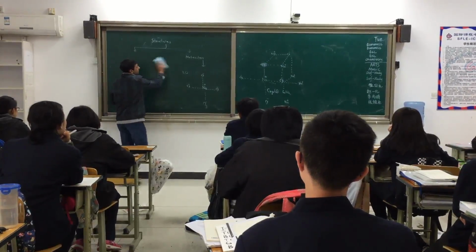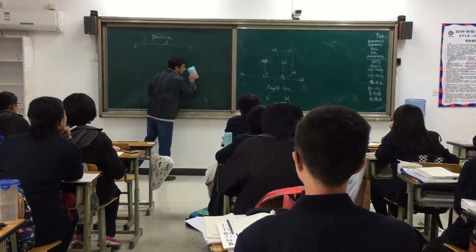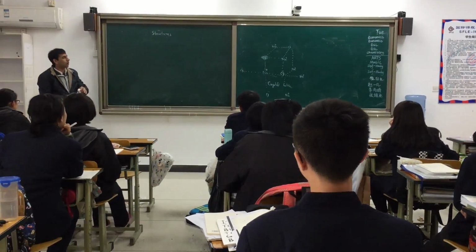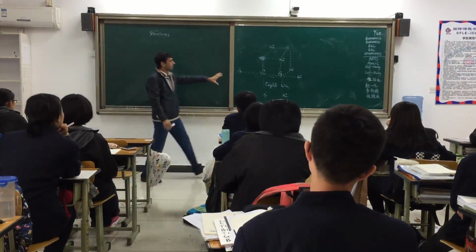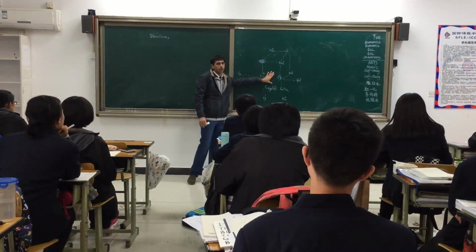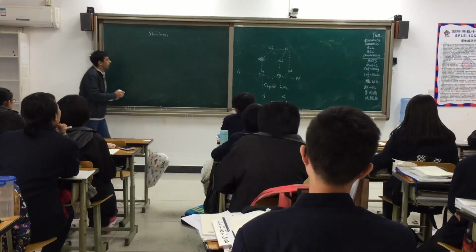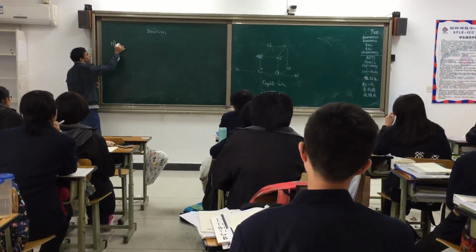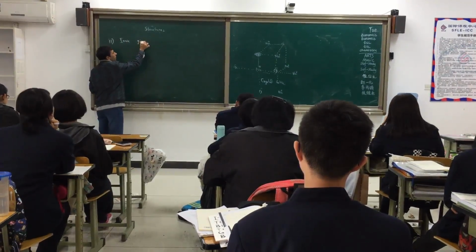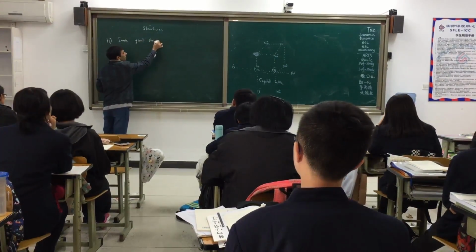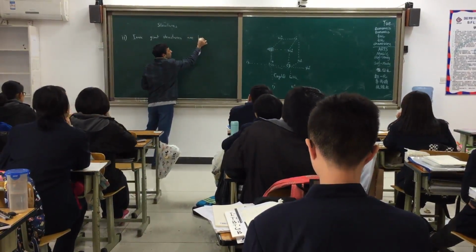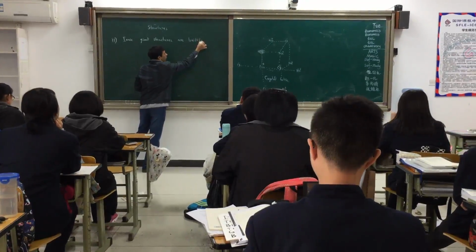The second thing: last time we talked about how ionic compounds are crystalline. What I mean by crystalline is that every ion will be surrounded by six opposite ions. Now, the second property: ionic giant structures are brittle.